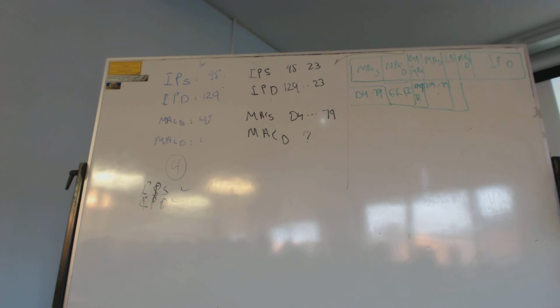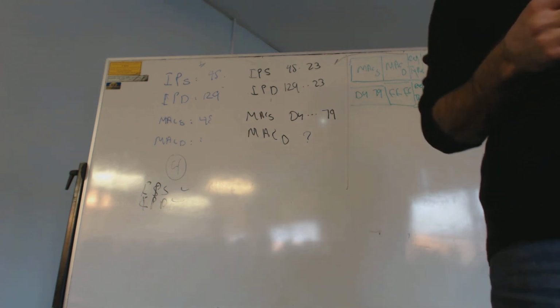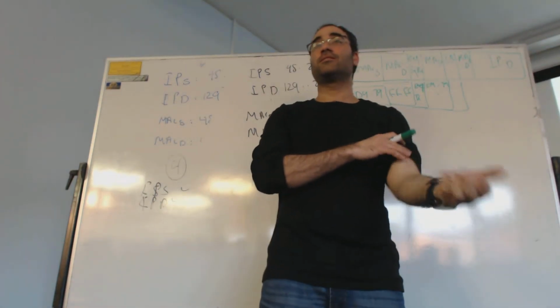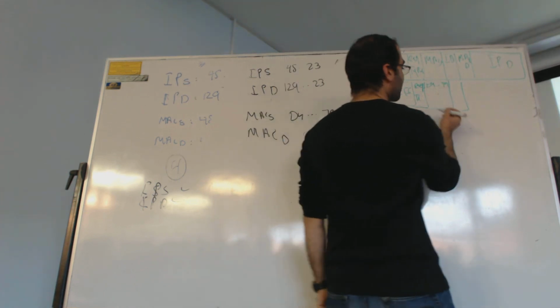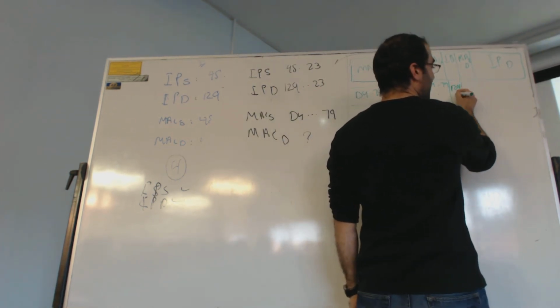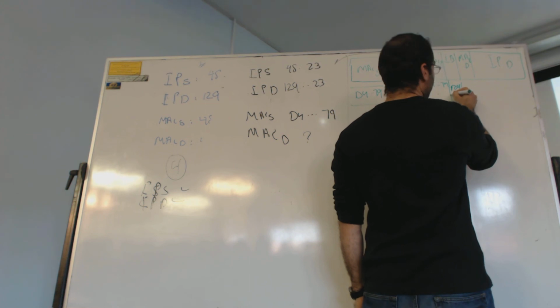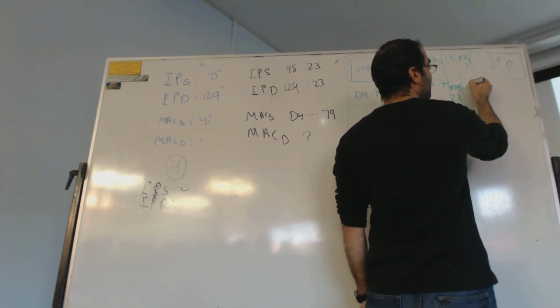Where am I residing? 129.21. Exactly. Who's sending the message, this router or that machine? That stage is this machine, which we need to fill the information of. That machine is actually requesting the information to fill out the ARP table. That's why I've changed it now. So that's now 129 ends with 21. MAC destination, we don't know it.